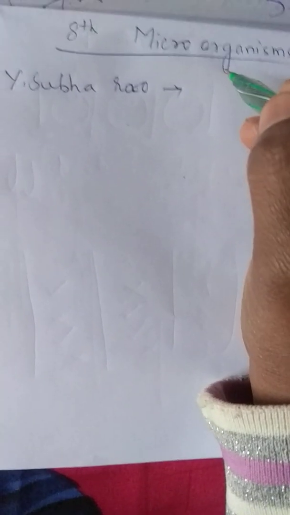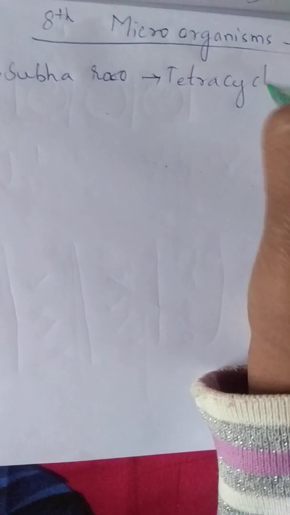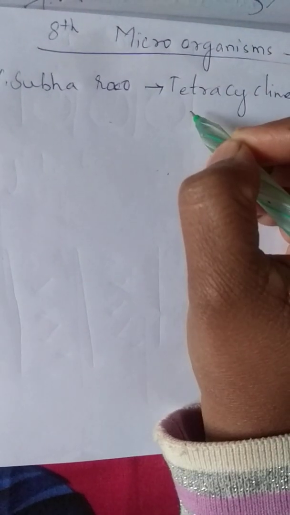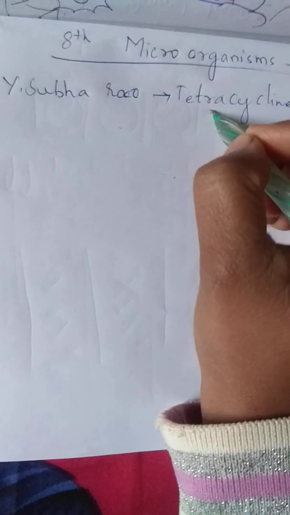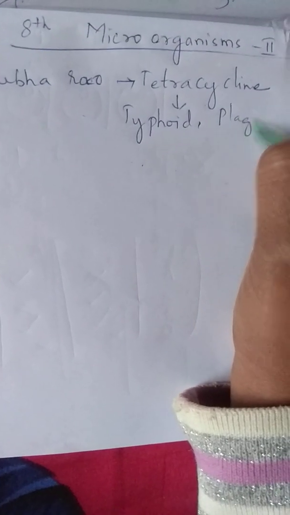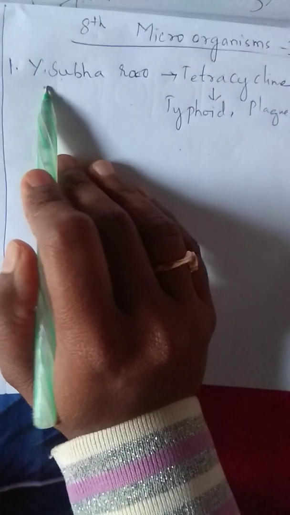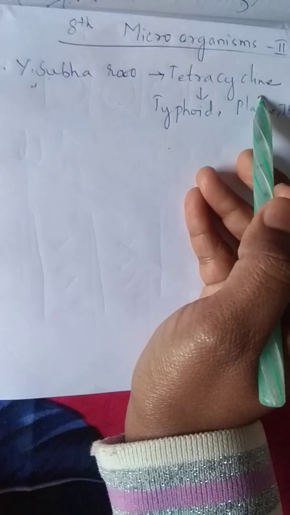He discovered antibiotics like tetracycline, and this will be helpful to cure different diseases like typhoid, plague, TB, etc.